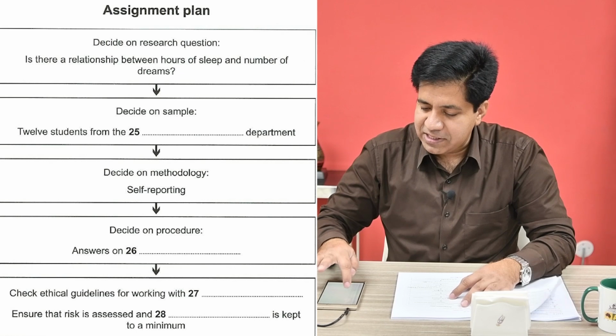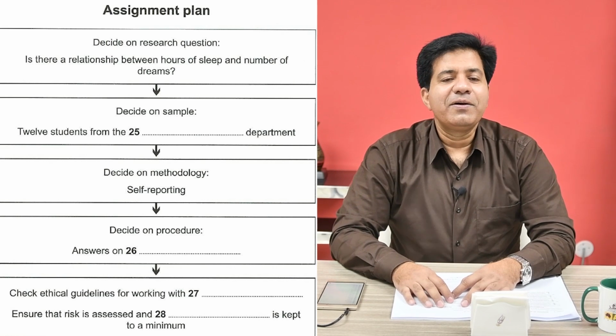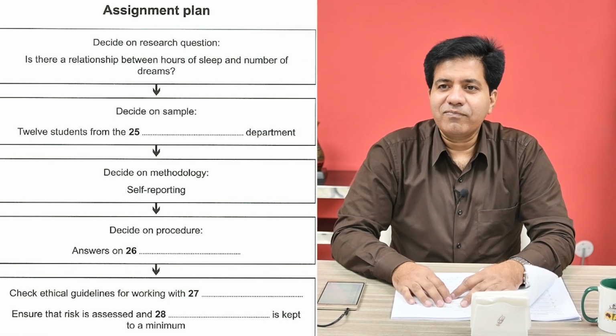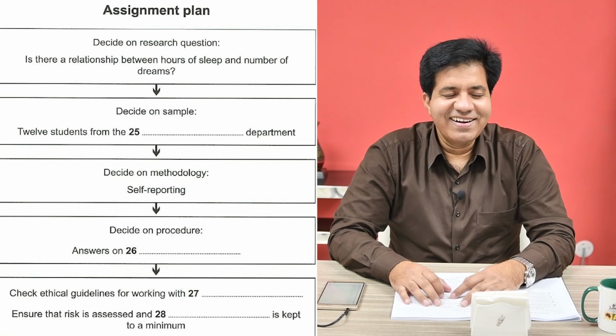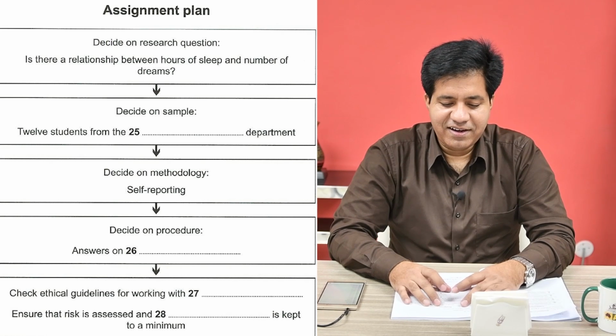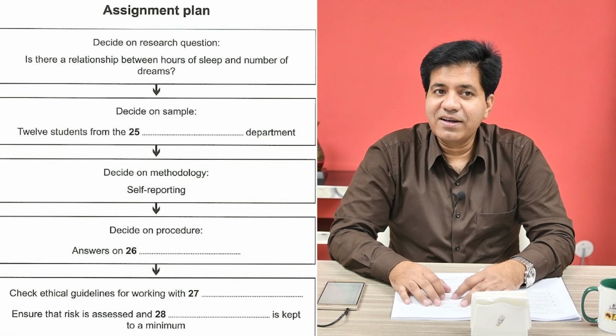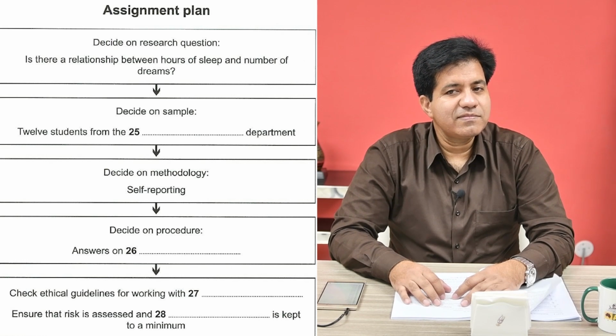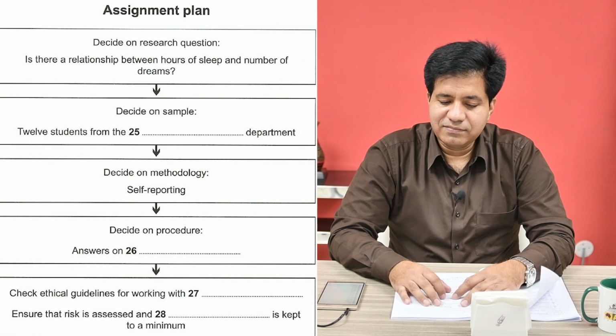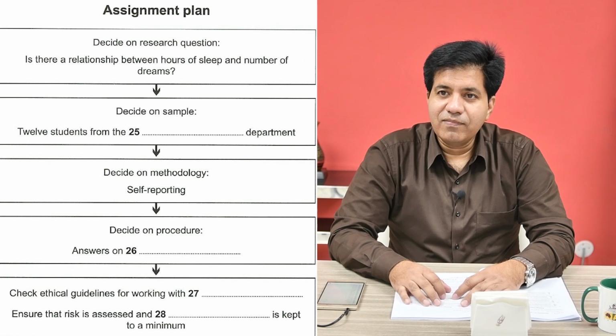I play it again, please. So, shall we plan what we have to do for this assignment? Okay. First, we have to decide on our research question. So, how about, is there a relationship between hours of sleep and number of dreams? Okay. Then we need to think about who we'll do the study on.